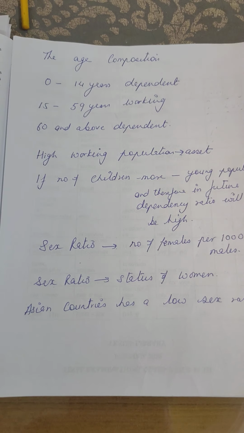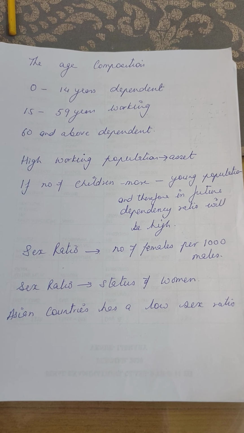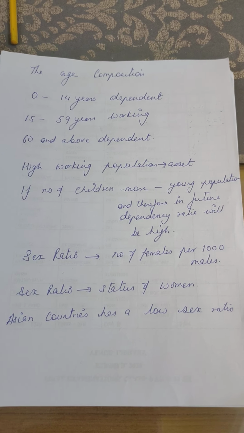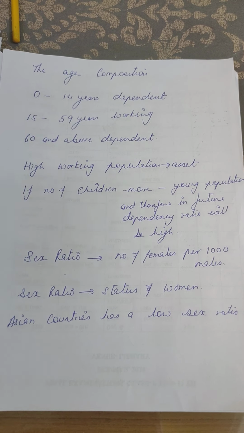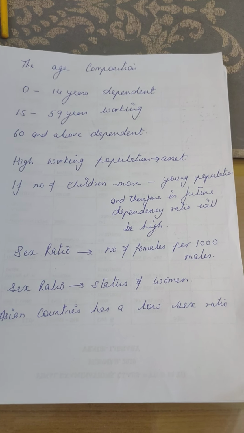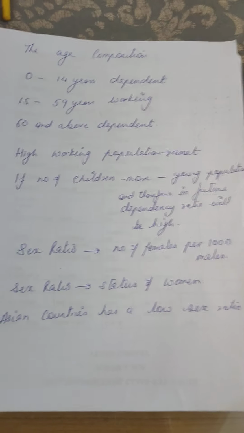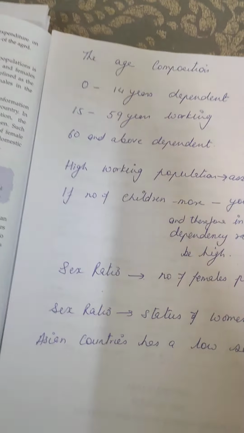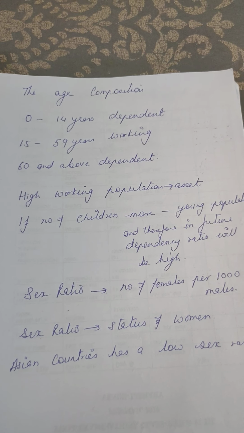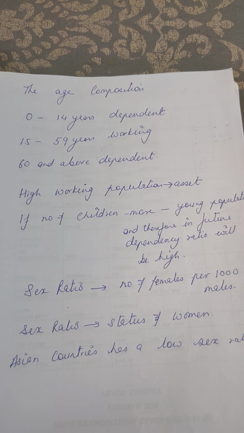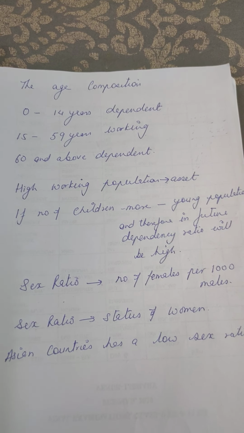Good morning again, students. Now, we did the population chapter, we are on it, and we did the factors which are controlling the population of various areas. Now, the next topic which we're going to touch upon is the age composition, as to what number of people are falling in which age groups.